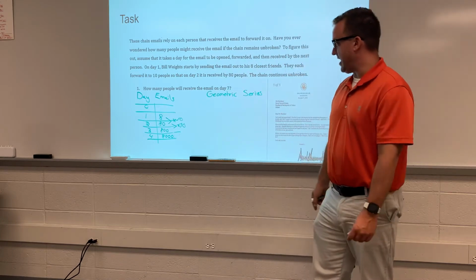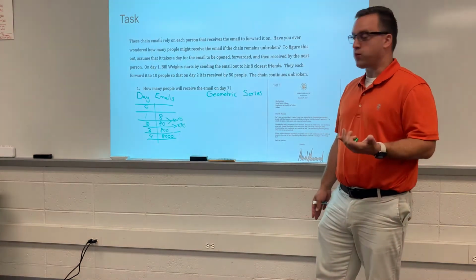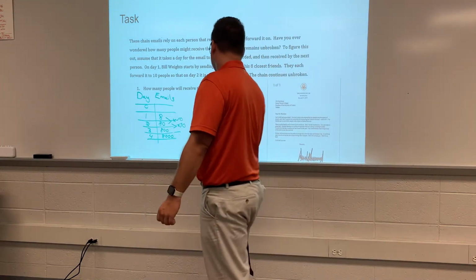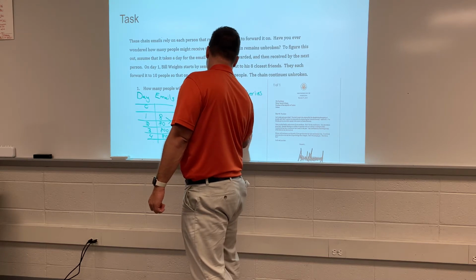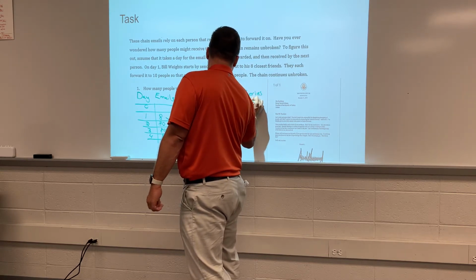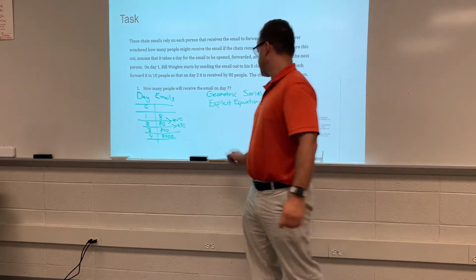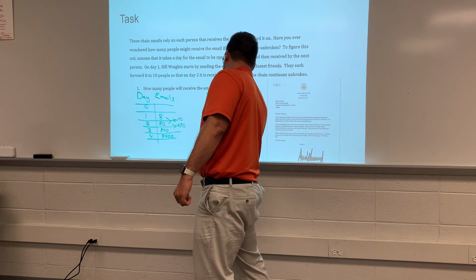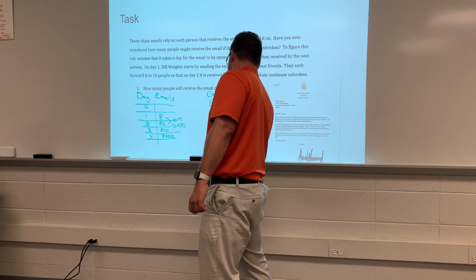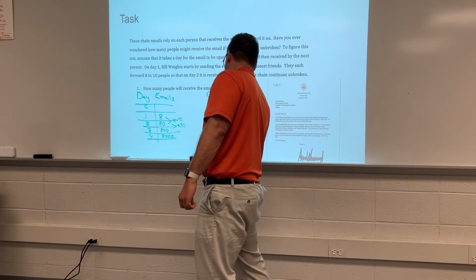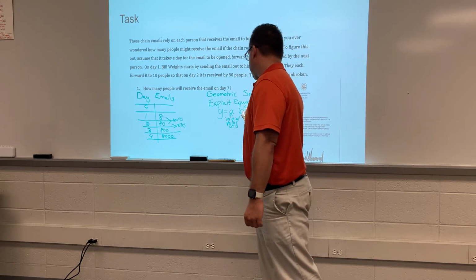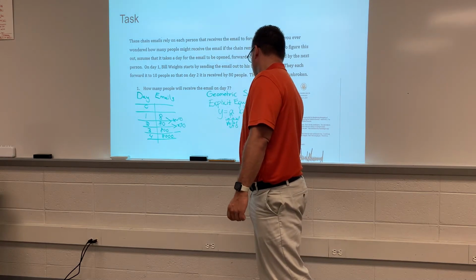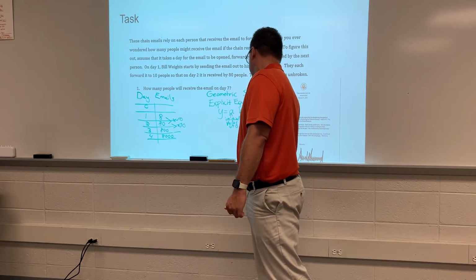Now, to get to day 10, I'm going to start by writing an explicit equation. The explicit equation is familiar. It's an exponential equation. So y equals a times b to the x, where a is your initial value at 0, and b is your growth or decay factor.